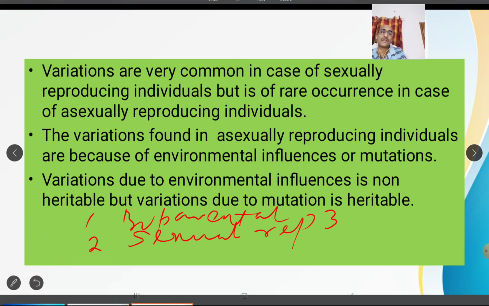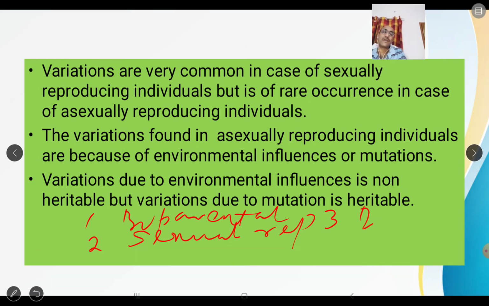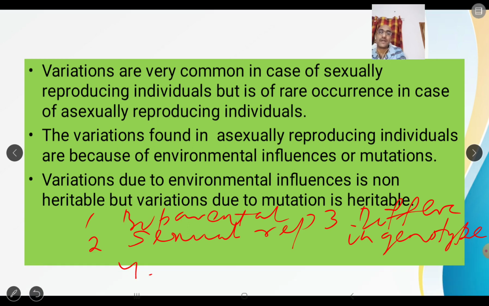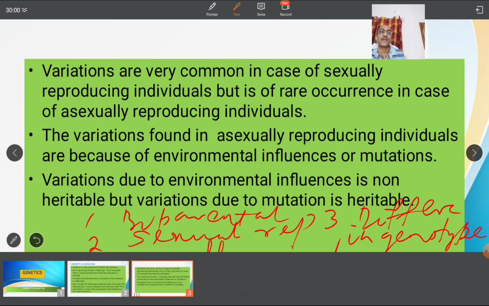Third, they differ in genotype. Fourth, they differ in characters.